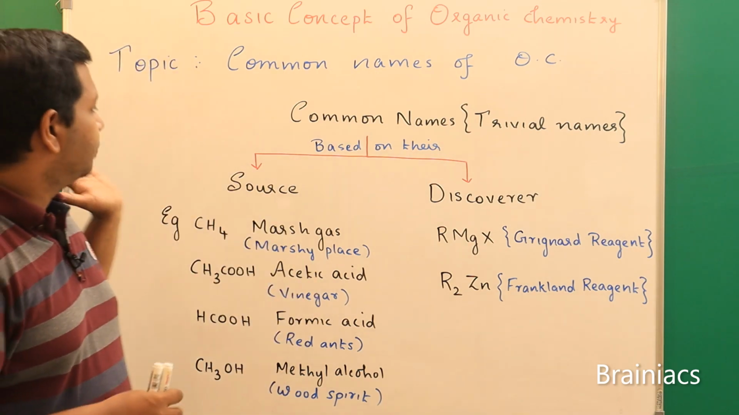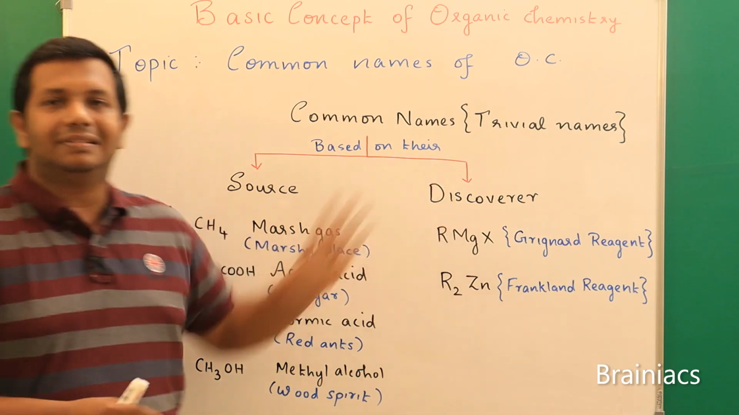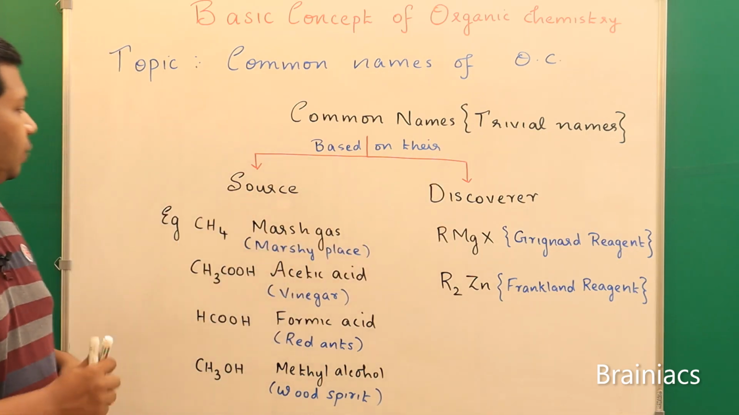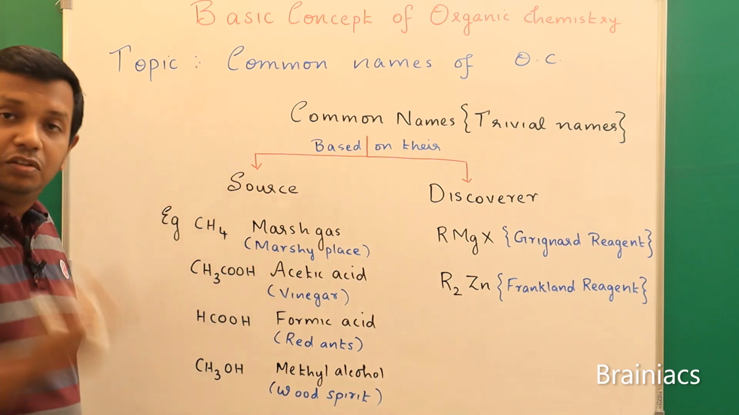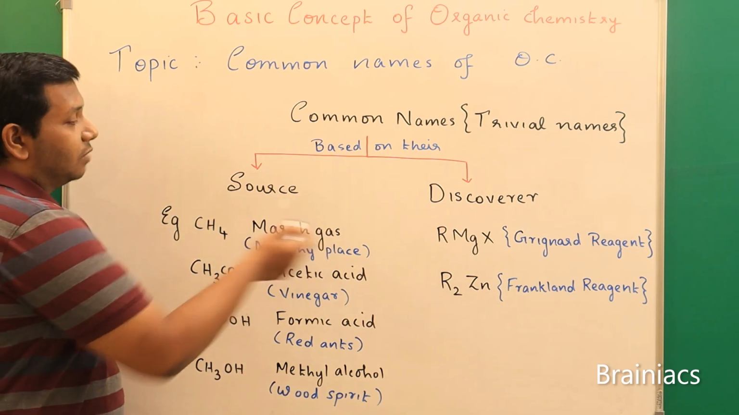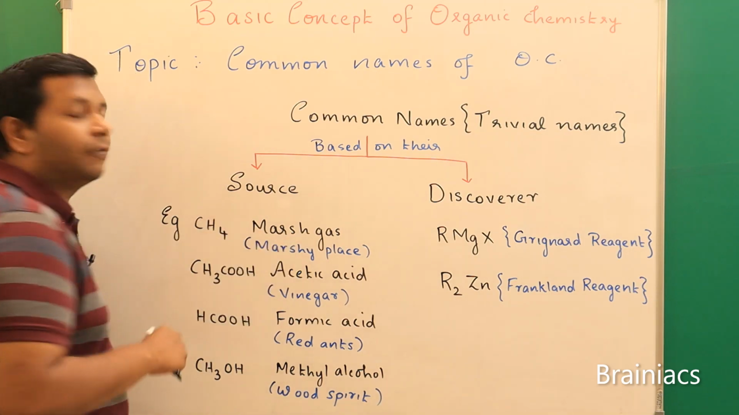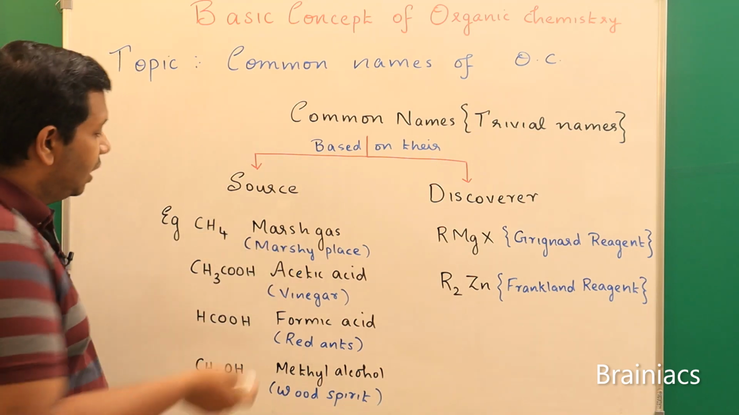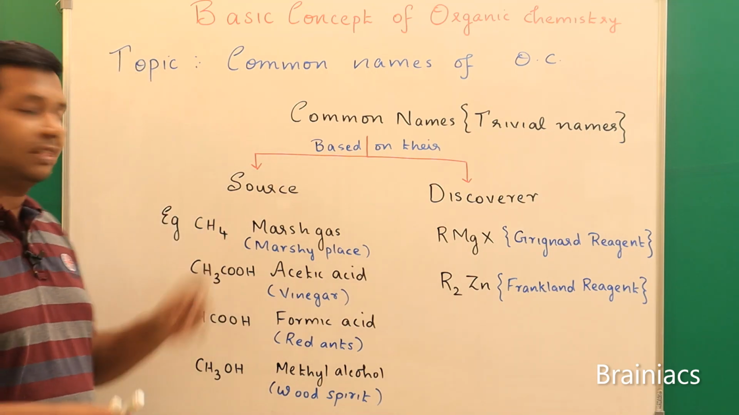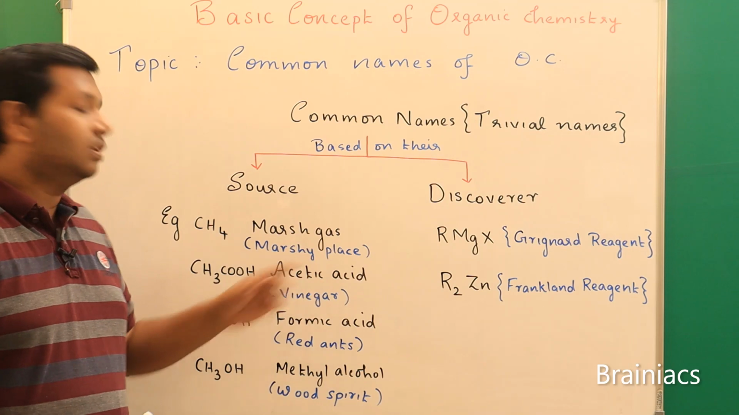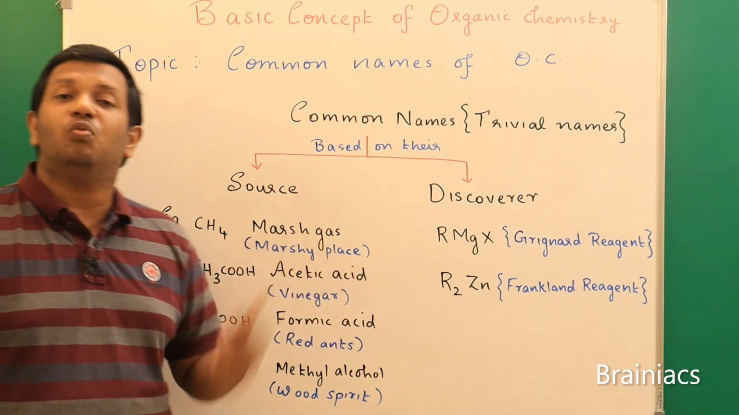Common names are classified based on their source and discoverer. Based on source, the common examples are CH4. CH4 we know is methane, but earlier it was known as marsh gas. Marsh gas is its common name, because it was obtained from marshy places. CH3COOH, the IUPAC name is ethanoic acid, but the common name is acetic acid, because the term acetic comes from vinegar.